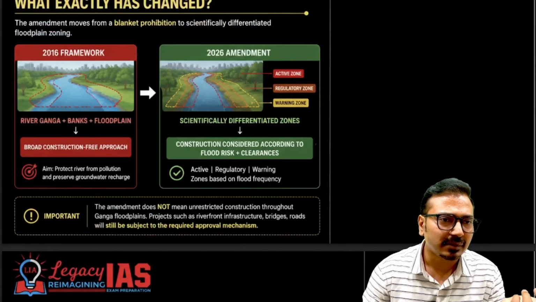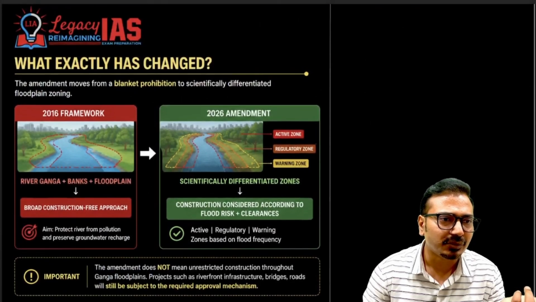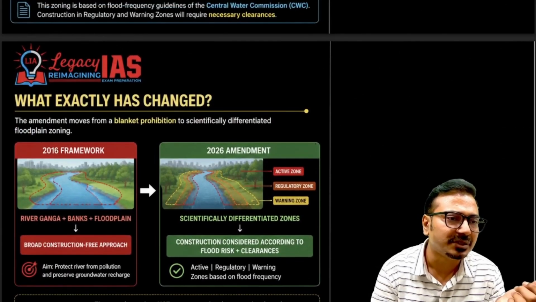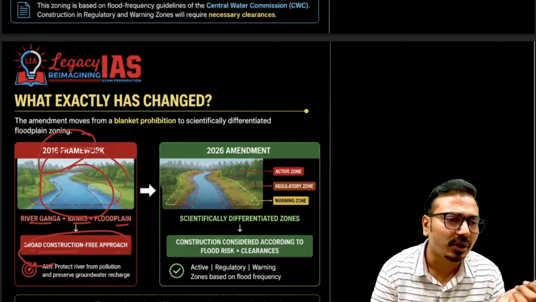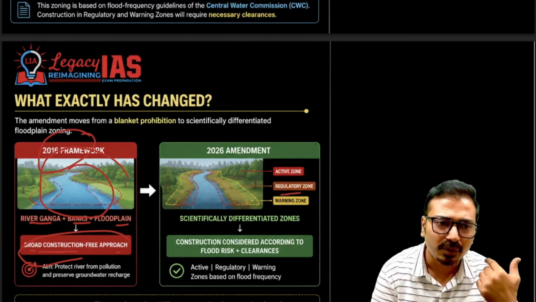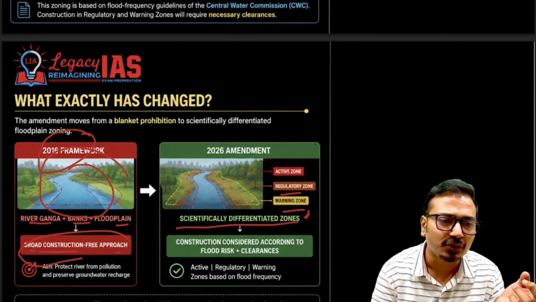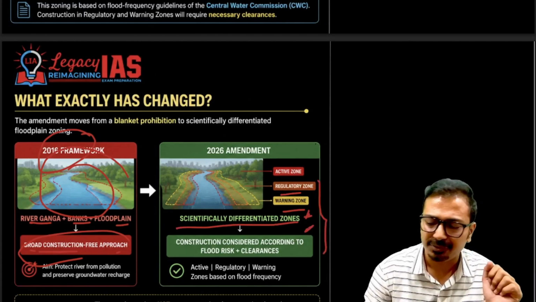Okay, now what are the broader changes? What exactly has changed? The 2016 framework was broader in terms of river Ganga, its banks, and floodplain. So you can see that a broader construction free approach was ensured. Now construction is allowed, and it will be allowed after certain approvals. So scientifically differentiated zones are created. This is a more scientific approach, and this is the major difference.